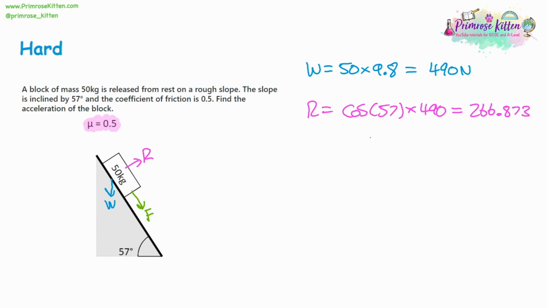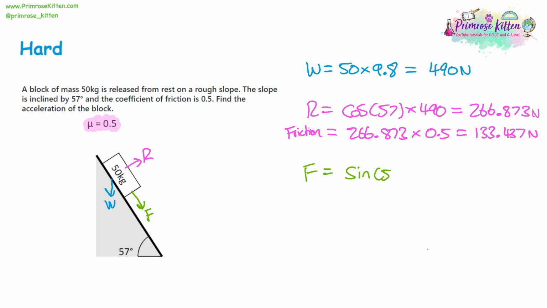266.873 newtons. So now we want the friction, which is going to be that force multiplied by the coefficient of friction 0.5. That's going to give us 133.437 to 3 decimal places. Then we find the force going down the slope. That's going to be the sine of the angle multiplied by the weight.